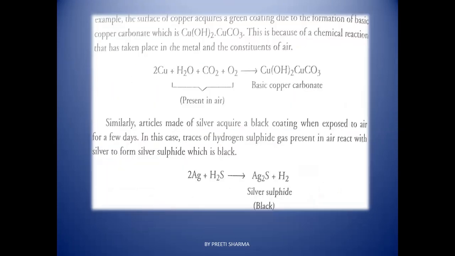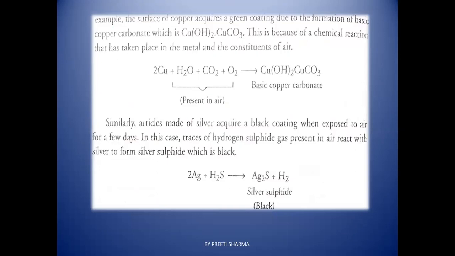Next example is the surface of copper, which acquires a green coating due to the formation of basic copper carbonate. This is very important, students. In board exams, the question asks to name the layer which is deposited on copper metal, that is basic copper carbonate.